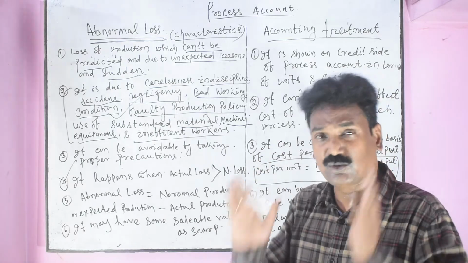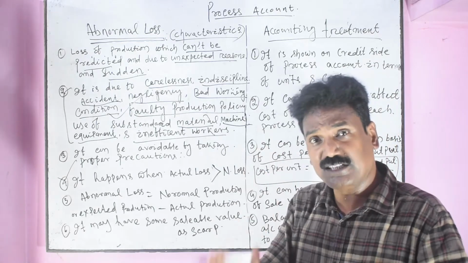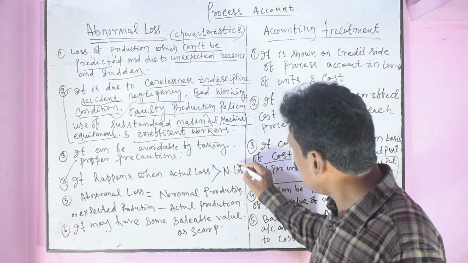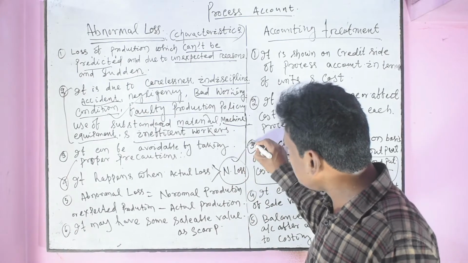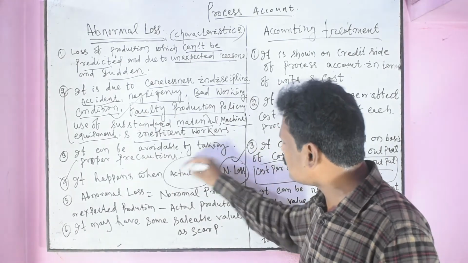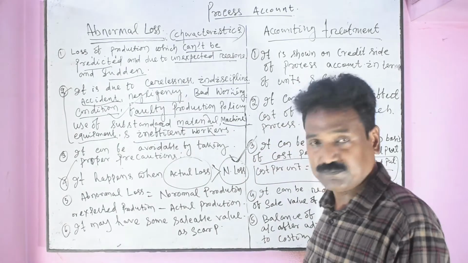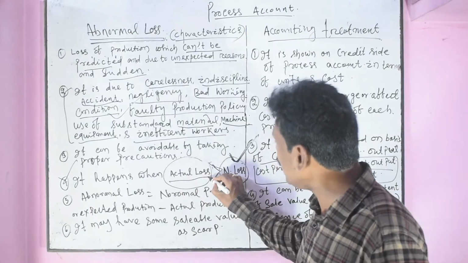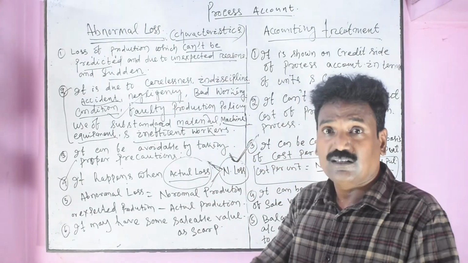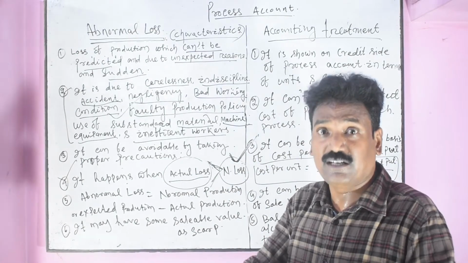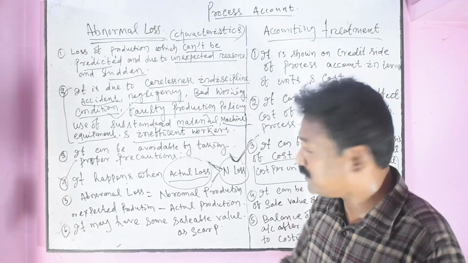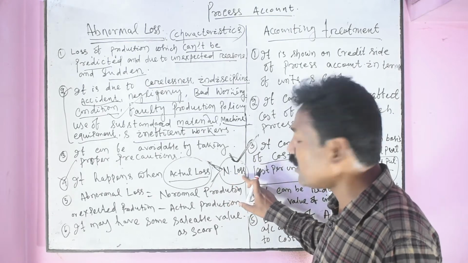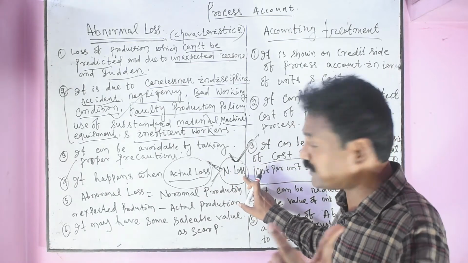There may be loss, and the loss cannot be avoided. That is normal loss. So where normal loss is less than actual loss, that is the condition when the actual loss finally made at the end of the process is more than normal loss, the loss expected.